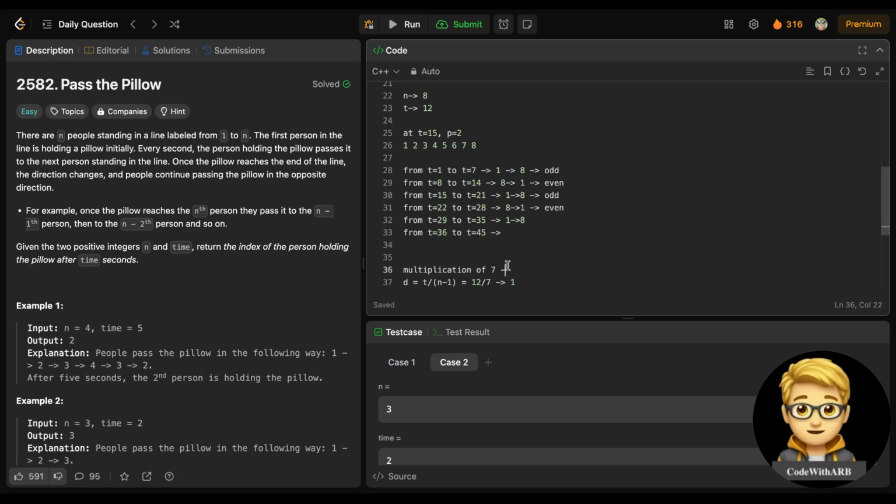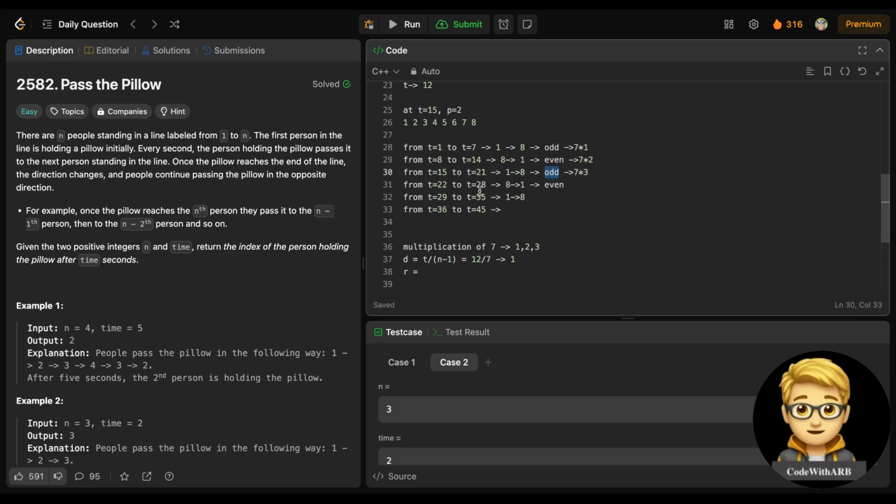So the multiples of 7 are 1, 2, 3, right? This is 1, this is 2, this is 3 again. If you see, 7 into 1 is 7, 7 into 2 is 14. So basically, whether the multiple is odd or even determines the direction of pillow passing, right?